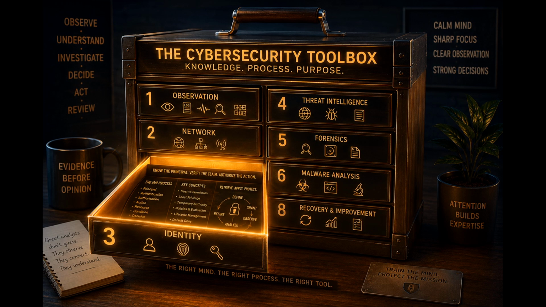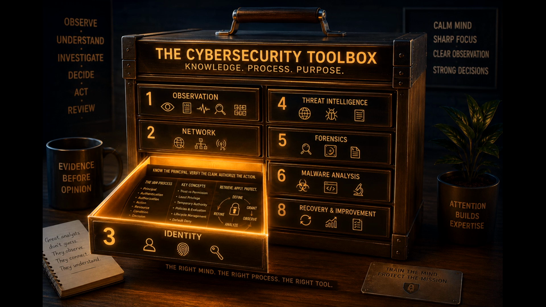Now organize the structure in your mind: principal, authentication, authorization, action, resource, condition, decision. Repeat it silently: principal, authentication, authorization, action, resource, condition, decision. Do not memorize these as separate terms. Bind them into one mental model.